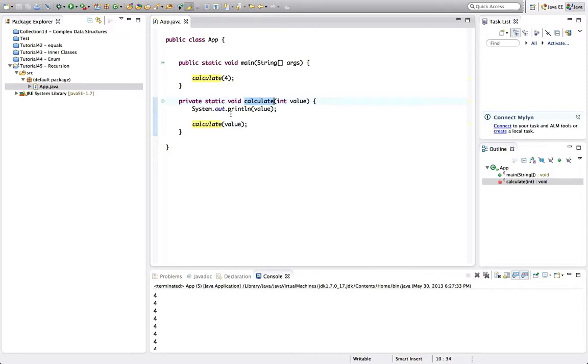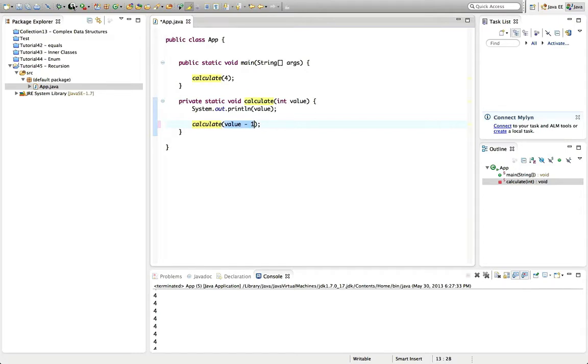So what we can do here is put an if in here. Actually, before I do that, let's do something slightly more interesting. Let's call calculate on value -1 instead.